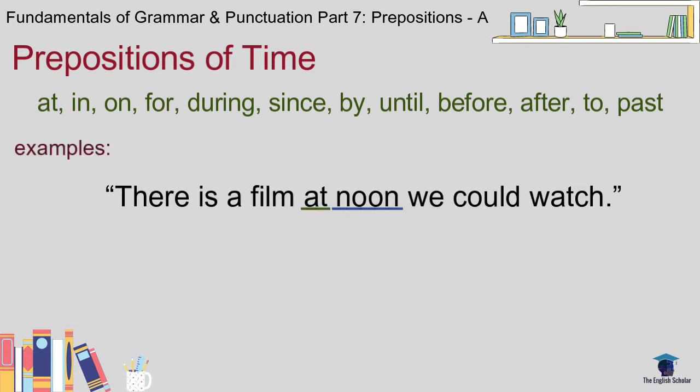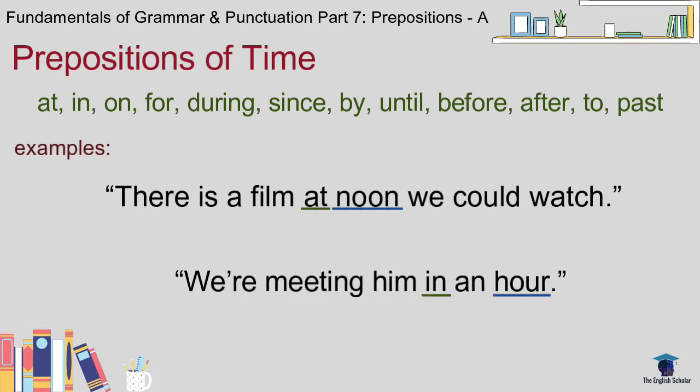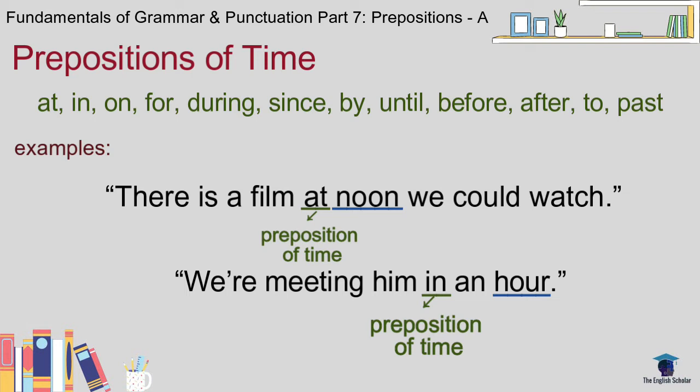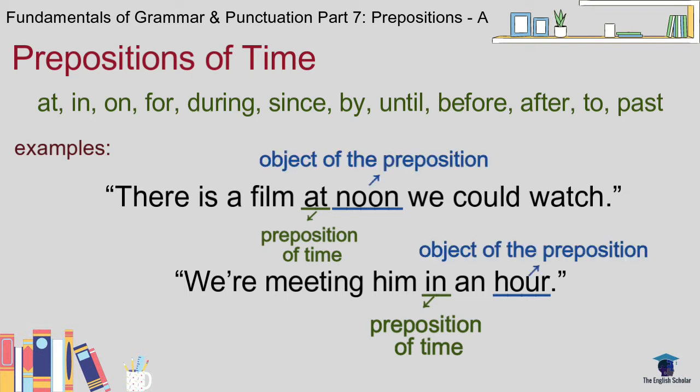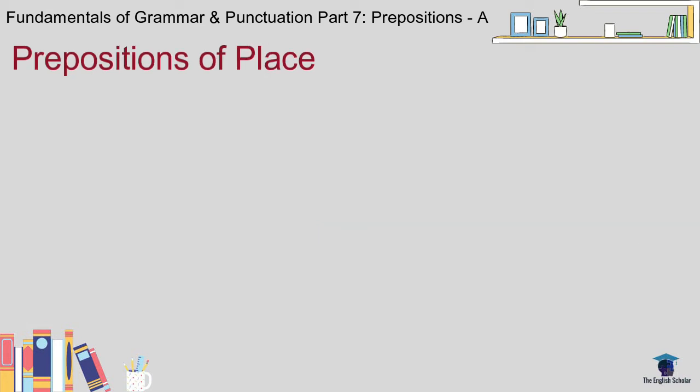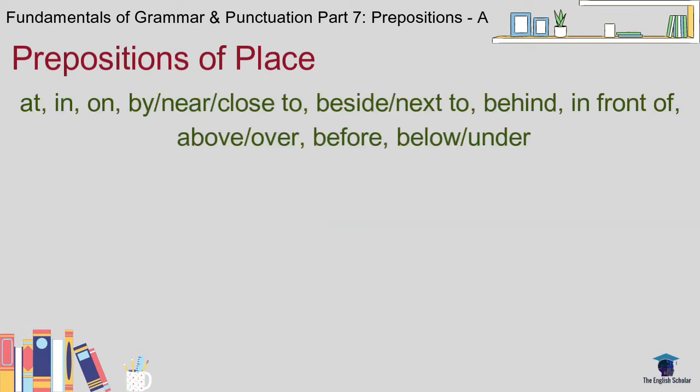There is a film at noon we could watch. We're meeting him in an hour. So at and in are our prepositions of time, and noon and hour here are our objects of these prepositions. Next, place. These are the prepositions that fall under place. And let's take another two from this category and use for our example sentences.